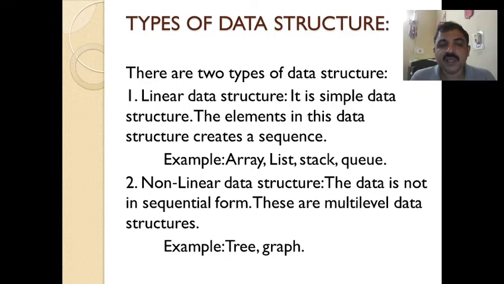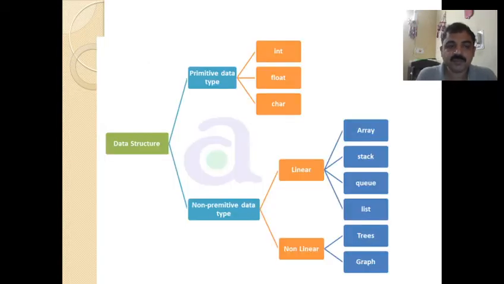Linear means it creates a sequence. Similarly, in a non-linear data structure, the data is not in sequential form. These are multi-level structures, one below the other, and again with subunits. The data is stored in different levels. Examples for this are tree and graph. A tree will have branches, and similarly a graph's representation is done in a different way. But a linear data structure will have a sequence. Okay, let us see more about this.